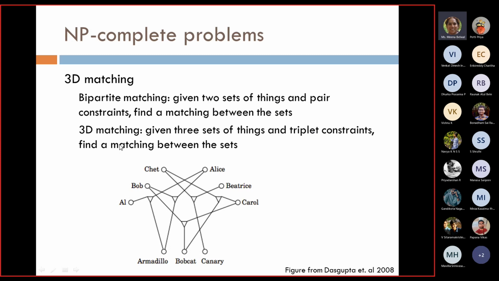Then what is 3D matching? 3D matching has three sets of things and a triplet constraint. In bipartite matching, we have the constraints between a pair. In 3D matching, we have constraints among all three sets. That is called triplet constraints. We want to find a matching between these sets and we want to maximize it. The matching is not happening between two sets, it is happening between three sets. That is called 3D matching.